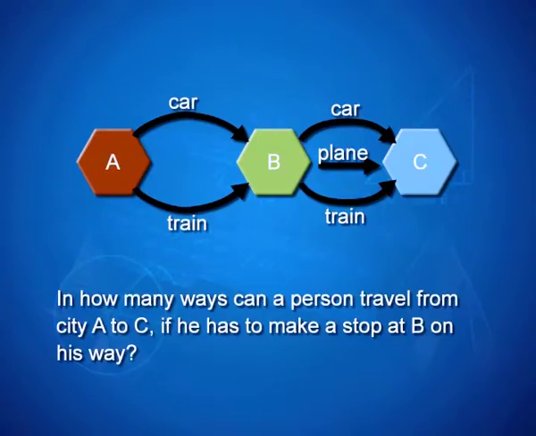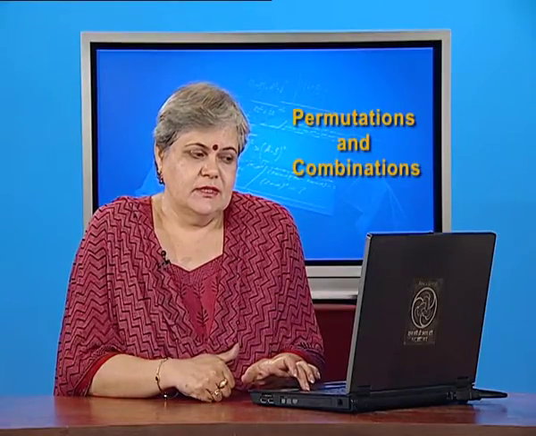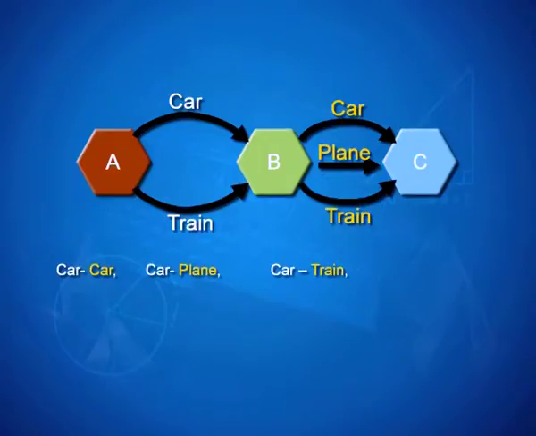Now, it is very obvious that the person has a choice of going from A to B by car and then again taking a car from B to C. Or he may go from A to B by car, but from B to C he may choose to go by air. So, he travels by plane. Similarly, he may choose A to B the car and from B to C train.